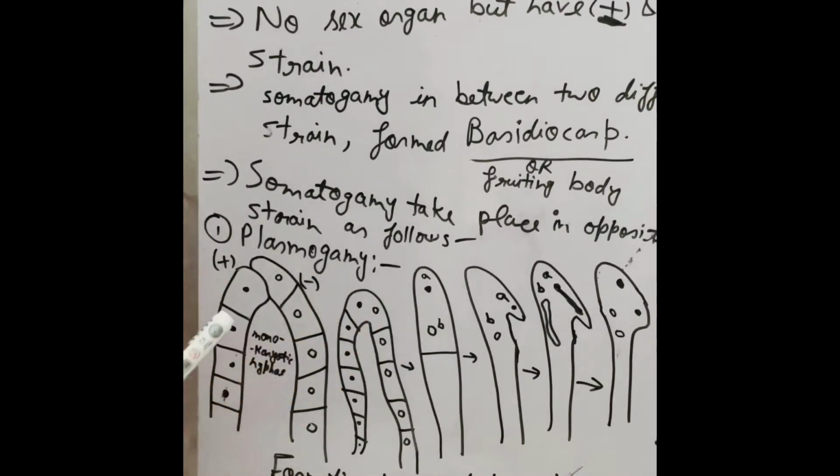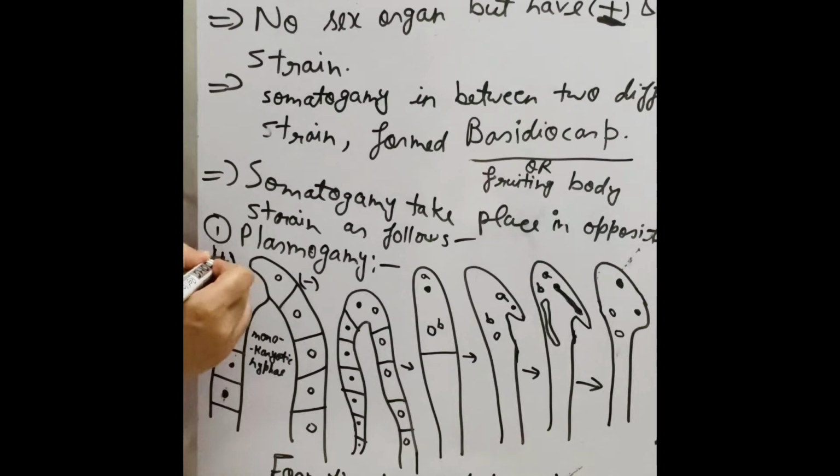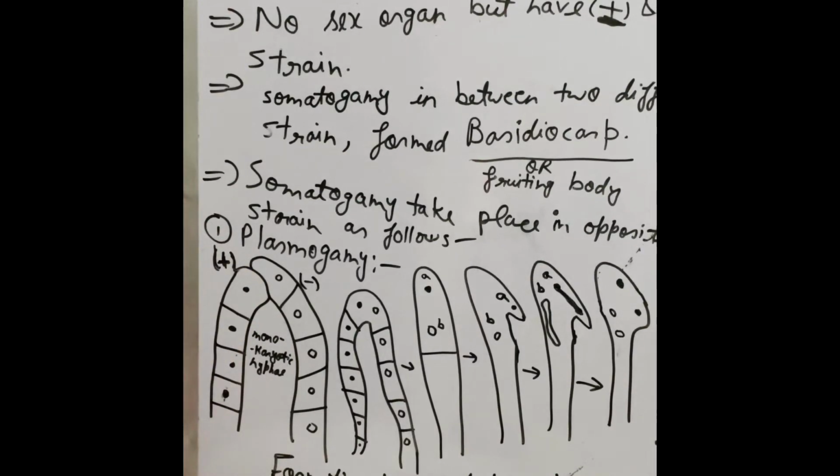How does it happen? See, there are two monokaryotic hyphae, the positive and negative hyphae, and first these hyphae fuse together. After fusing, they join their nuclei. The first is the primary nuclei.